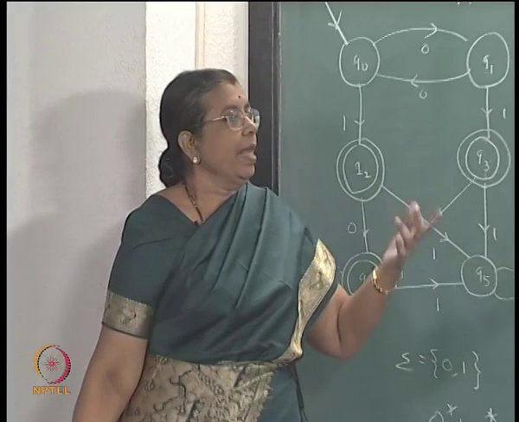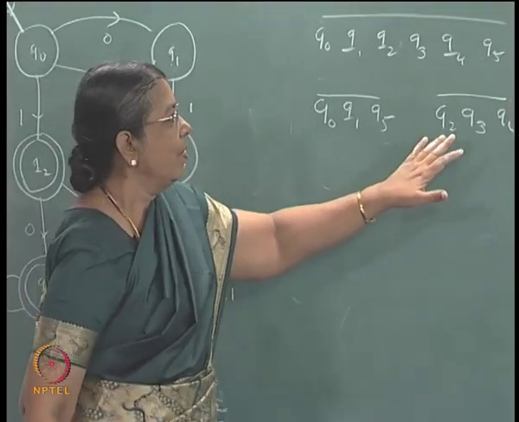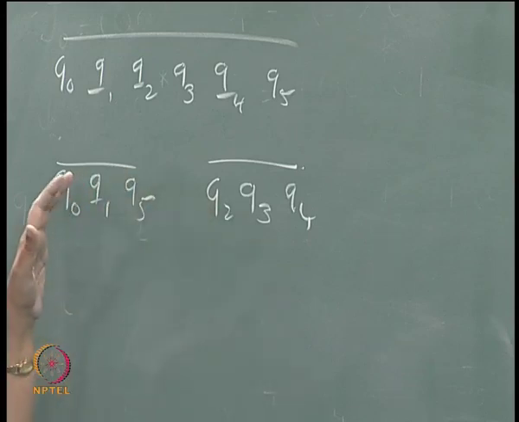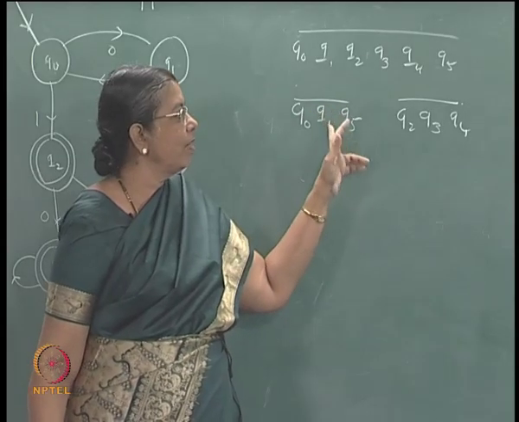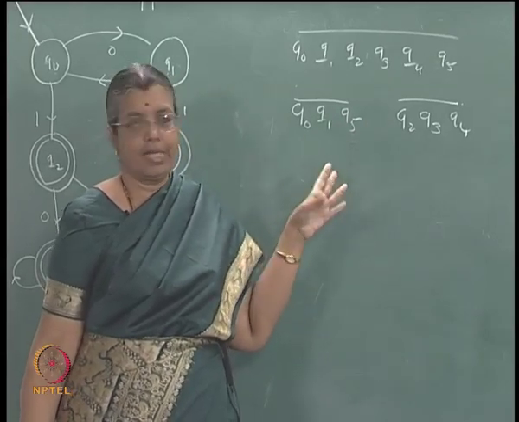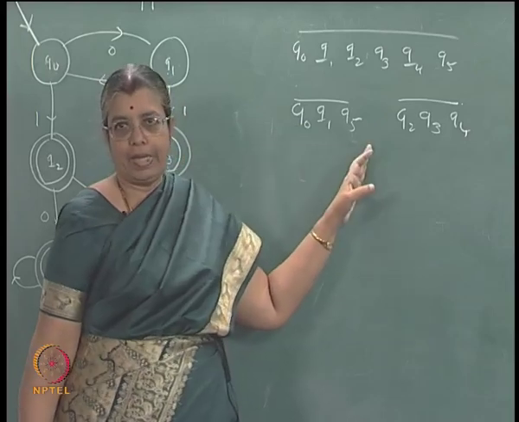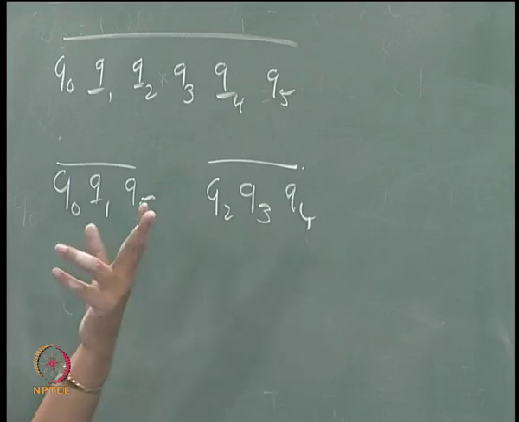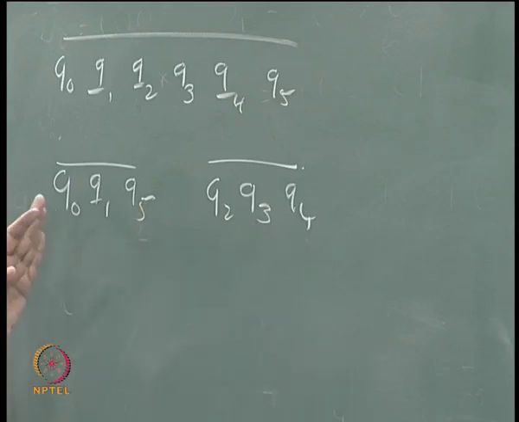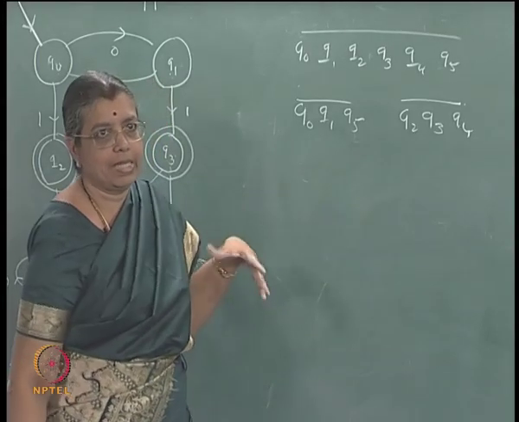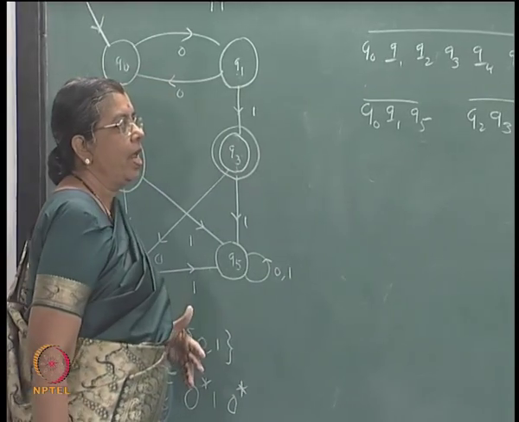Why? Epsilon takes you from this to a final state, epsilon takes you from this to a non-final state. So, if you take one from this, they are distinguishable. Epsilon is the distinguishing sequence. These are the final states, these are the non-final states. Epsilon takes you from each one of them to a final state, and from each one of them to a non-final state, right. So, they are distinguishable. This is the first separation.